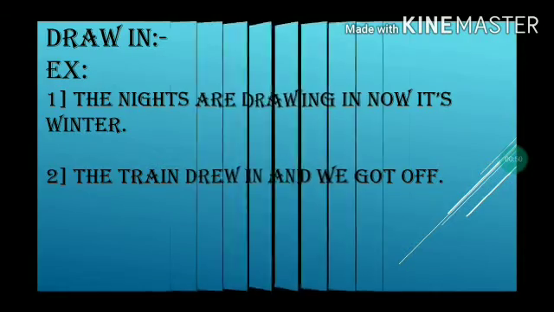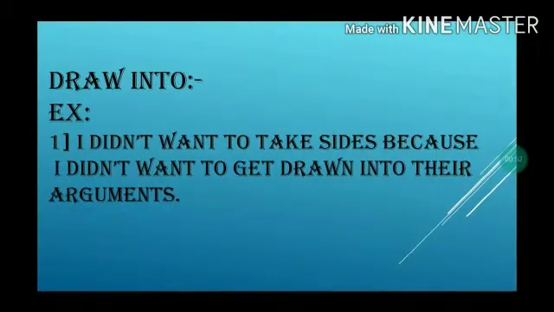Now we should proceed to draw into. Draw into simply means to get involved in something unpleasant. For example, I didn't want to take sides because I didn't want to get drawn into their arguments. This means that the person will not take any side because he/she did not want to get involved in any unpleasant argument. Now let us move on to draw on.